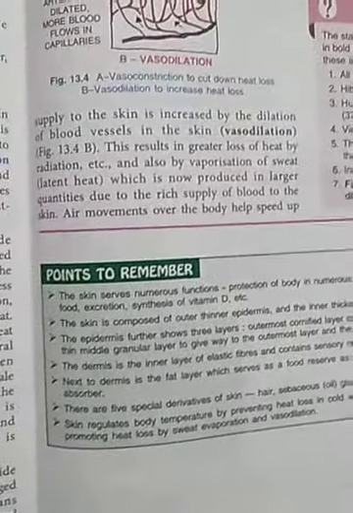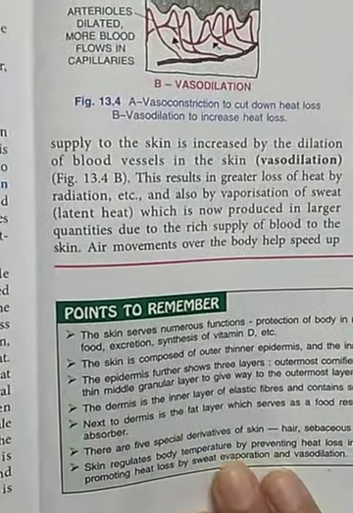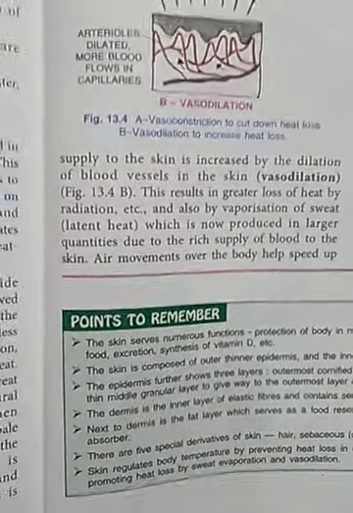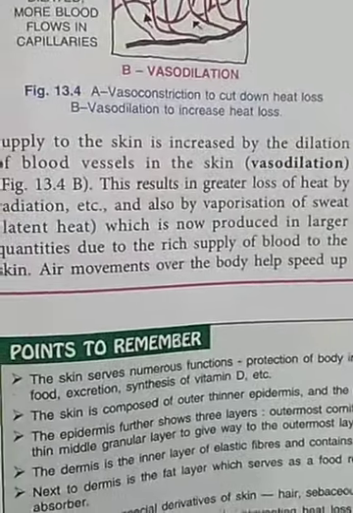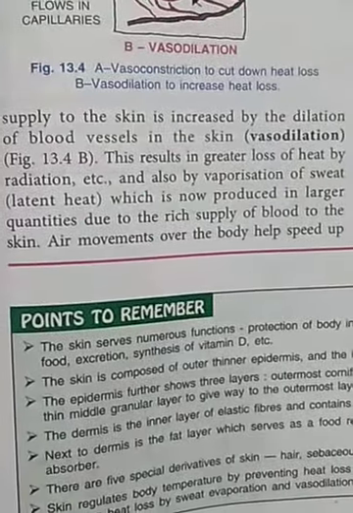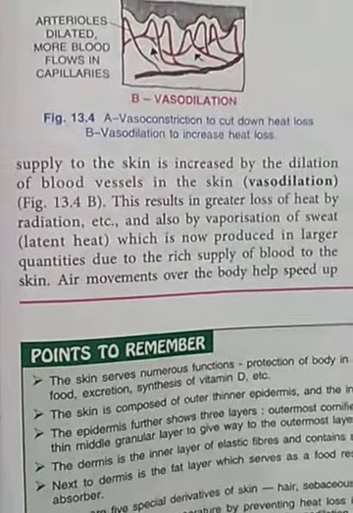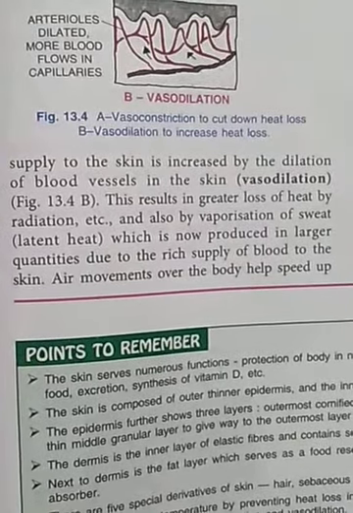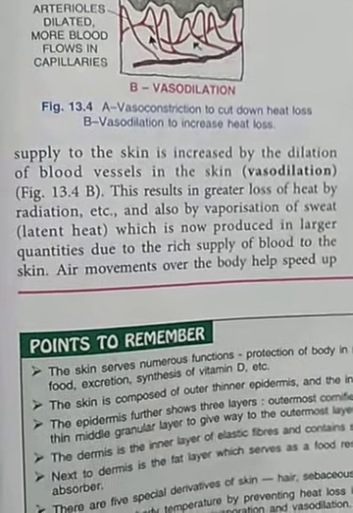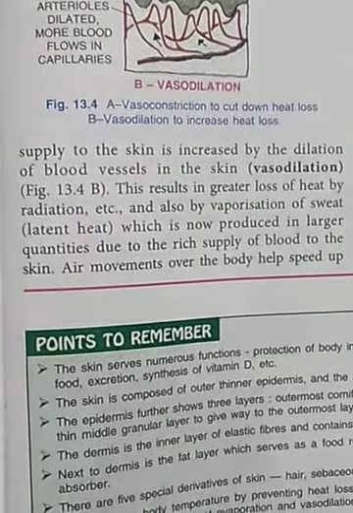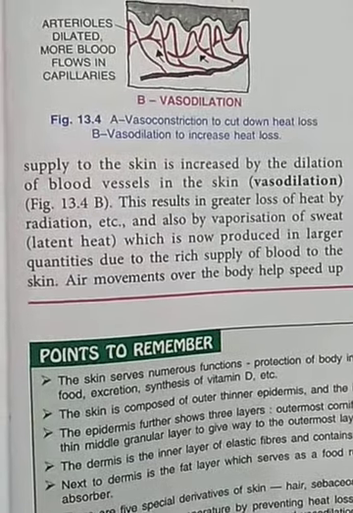And this vasodilation results in greater loss of heat by radiation and also by vaporization of sweat, because during hot weather we have a greater amount of sweat. If the sweating is more, then vaporization of sweat will also be more. It is produced in larger quantities due to the rich supply of blood to the skin. When the sweating is more, the air movements over our body help to speed up the evaporation of sweat.